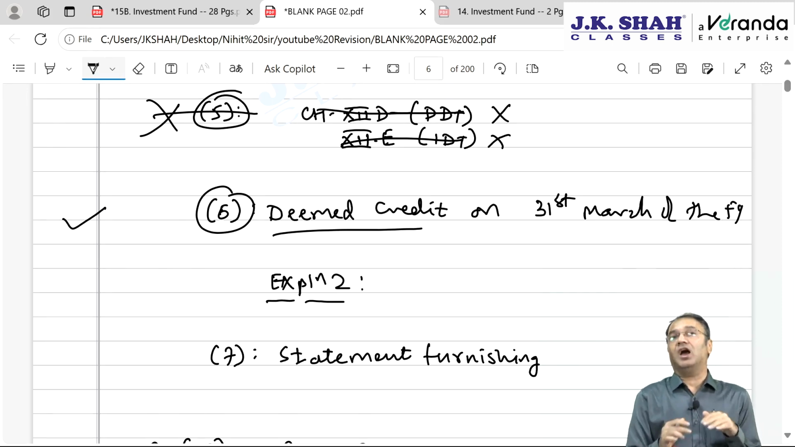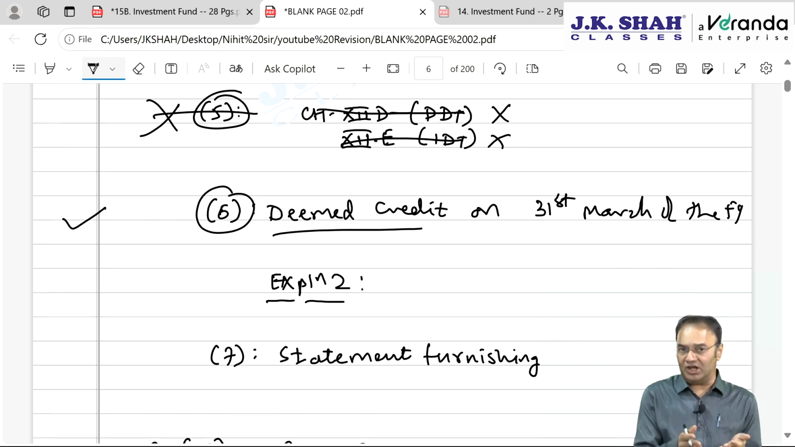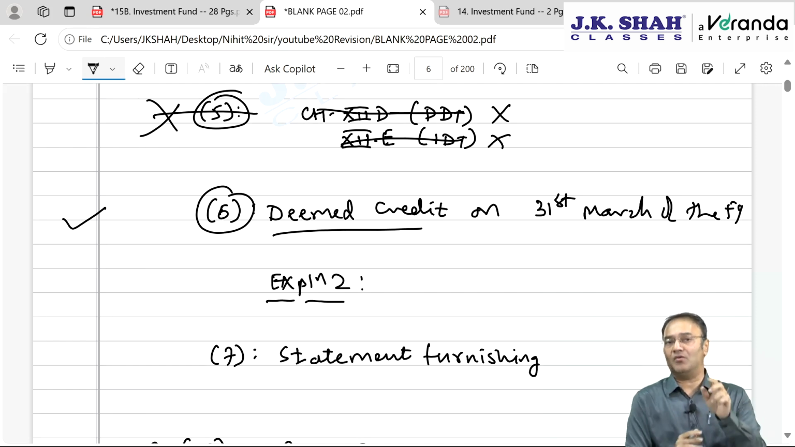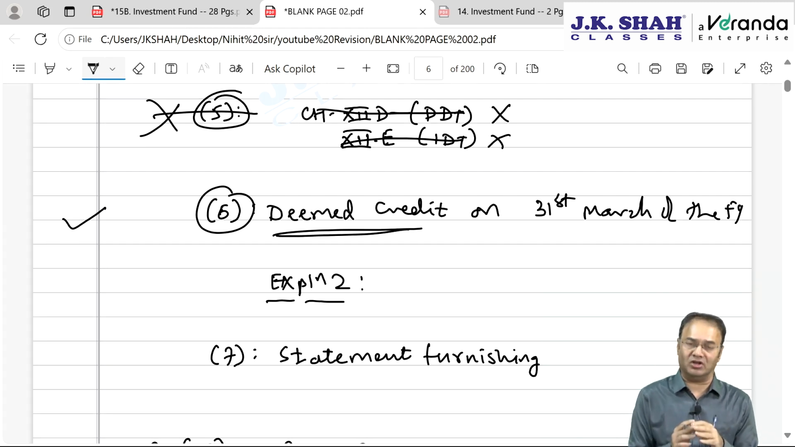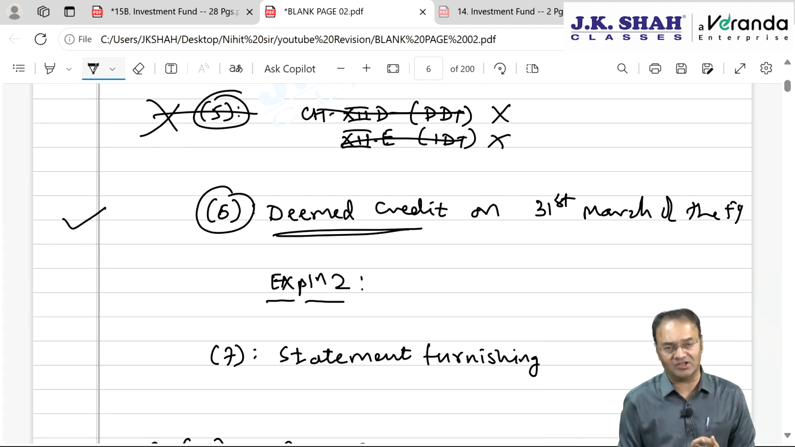However, after that, right now it is deemed to be credited to the account of the unit holder. The unit holder will be taxed right now, and the investment fund will be required to deduct TDS, because tax is deducted either at the time of actual payment or at the time of crediting the payee, whichever is earlier. Though there is no actual payment and no actual credit, because of this subsection 6, it is deemed to be credited in the account of the unit holder on the last day of the financial year. Therefore, TDS liability will arise.